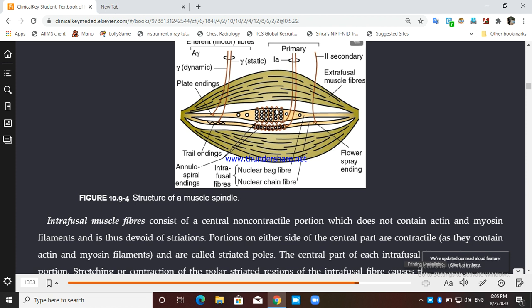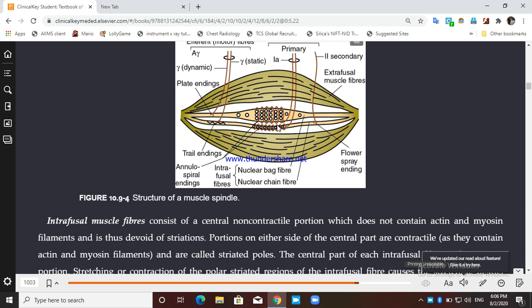It consists of a central portion and the peripheral portion, or the polar portion. These are known as the polar portion of the intrafusal fiber and the central portion of the intrafusal fiber. The central portion is non-contractile. It is devoid of any actin and myosin filament, and that's why it can also be called the non-striated portion of the intrafusal fiber.